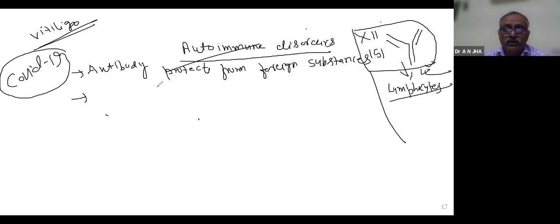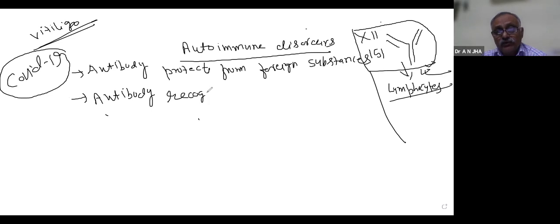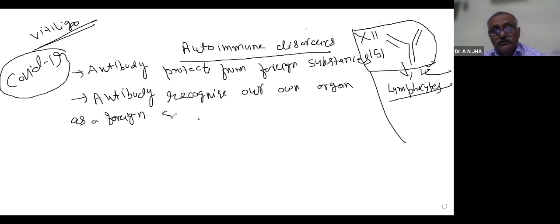So in autoimmune disorders, antibody recognizes our own organ as a foreign substance.